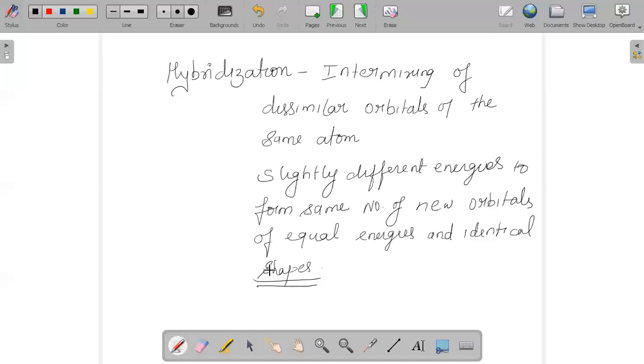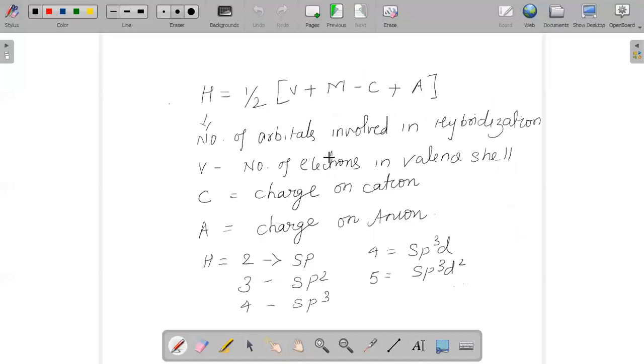But how do we simplify this concept to make it easier to solve questions? You have a very simple formula to calculate the hybridization, because when they ask you a question, they may give you a particular group or compound and ask you to find out which hybridization it goes through.